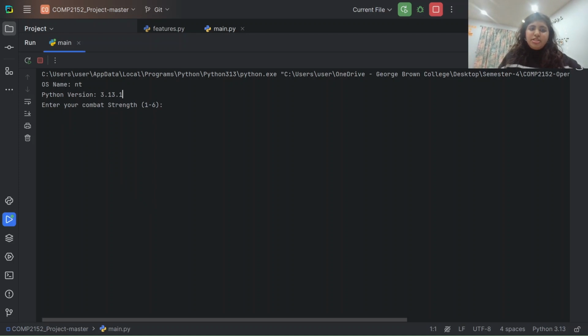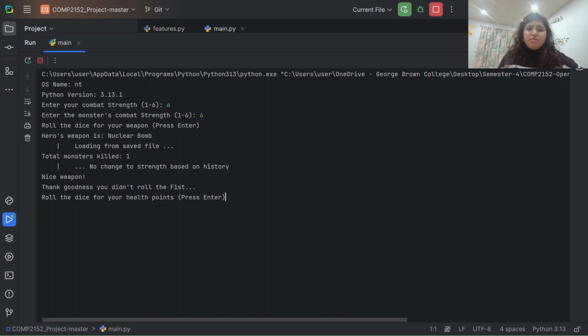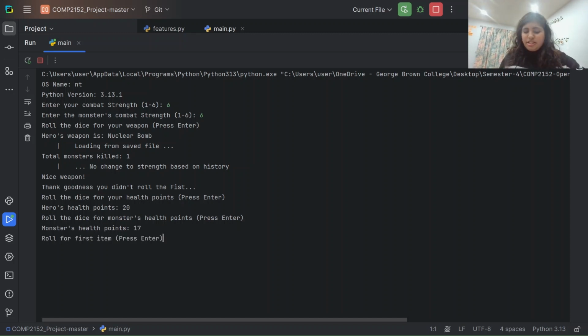So we begin by choosing the combat strength for ourselves and for the monster. And then we roll the dice for the weapon. The weapon we got right now is nuclear bomb, and we have a lot of weapons to choose from, and it tells us whether our weapon is a nice weapon, an okay weapon, or a bad weapon. And we roll the dice for the health points. Our health point is 20 right now, and then we roll the dice for the monster's health points.